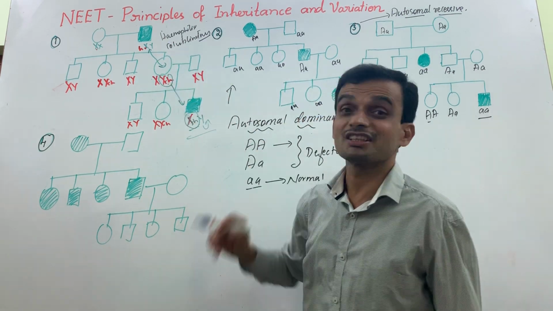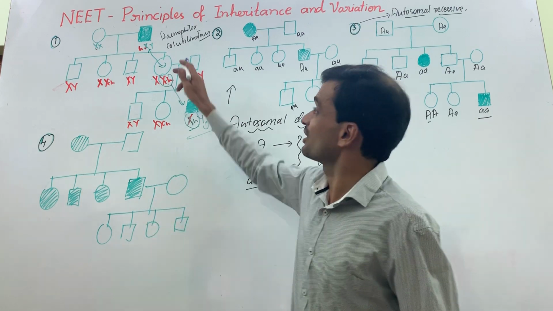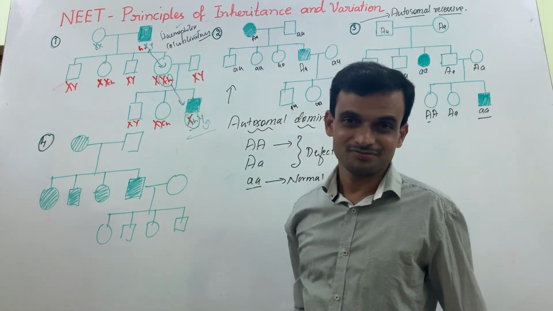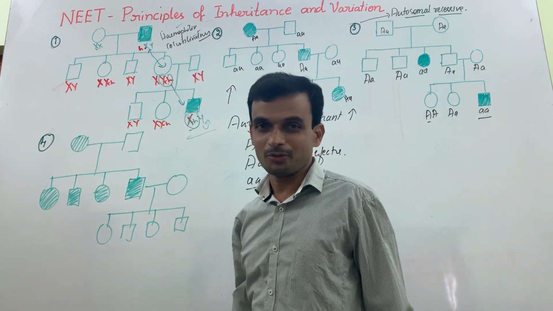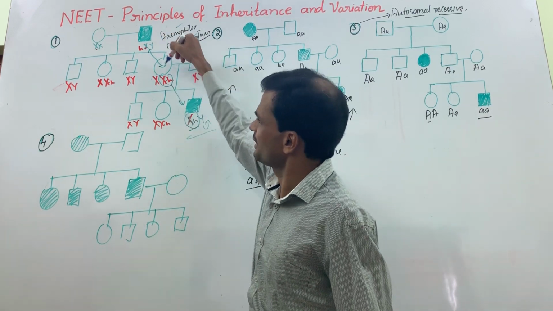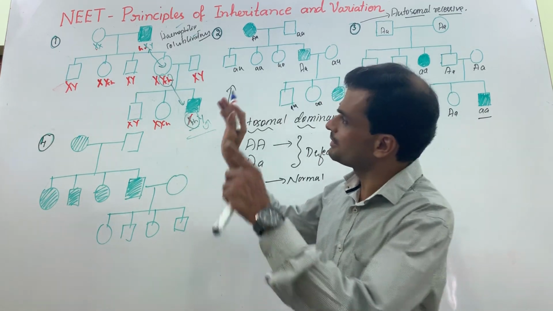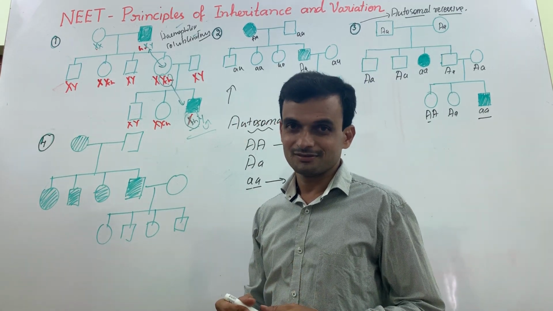It is skip generation, crisscross. This is X-linked recessive. It can't be autosomal recessive. It can't be autosomal dominant or any other type. X-linked recessive, definite. Just by seeing this pedigree, you can say that.